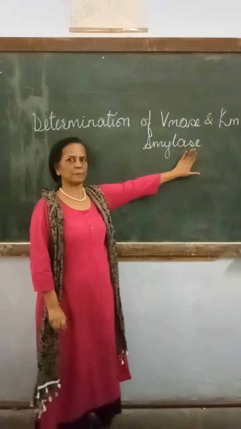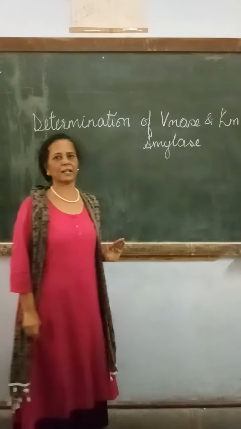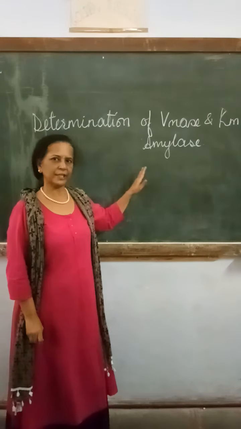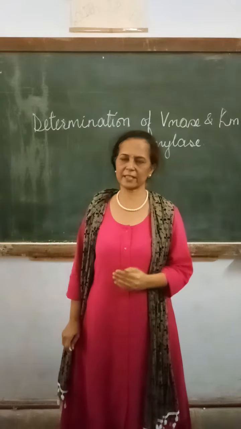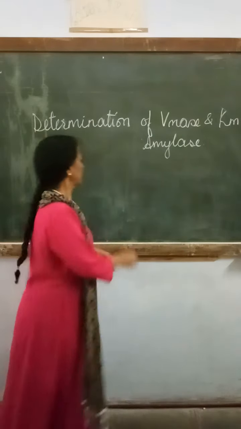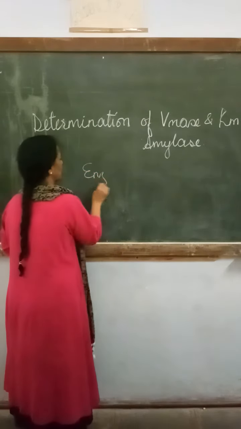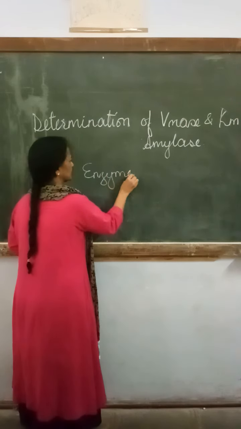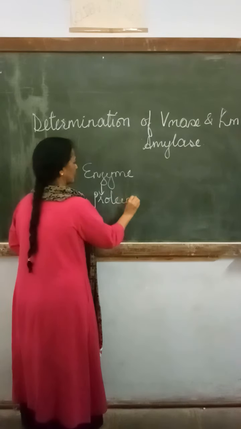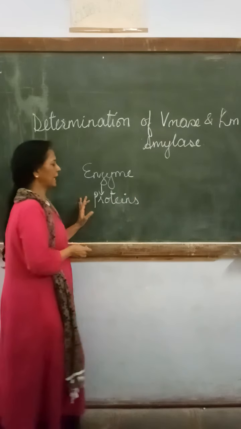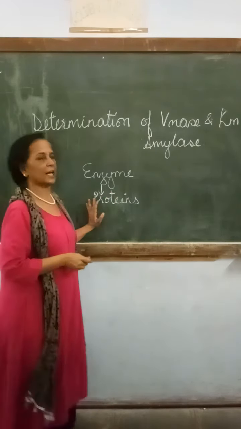So in this particular practical we are going to study everything about enzymes. First of all we will start the discussion with what are enzymes. Enzymes are protein molecules. They all are proteins, and you know that proteins are affected by various factors in the environment.